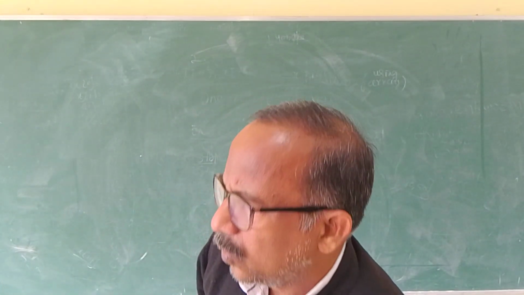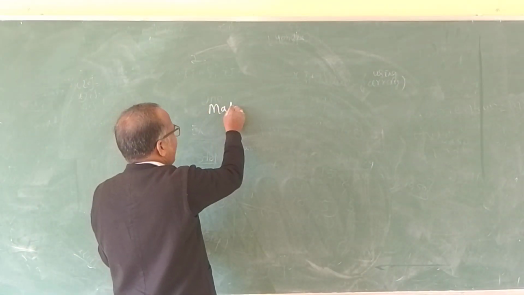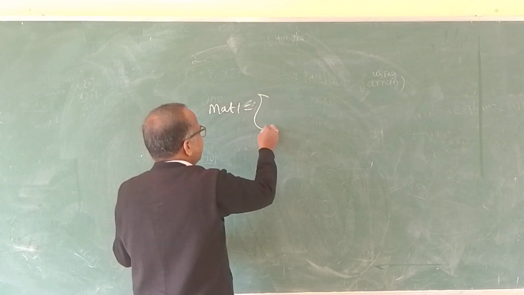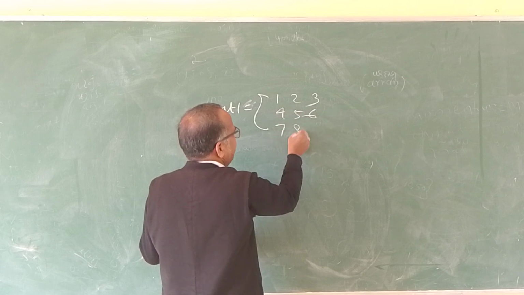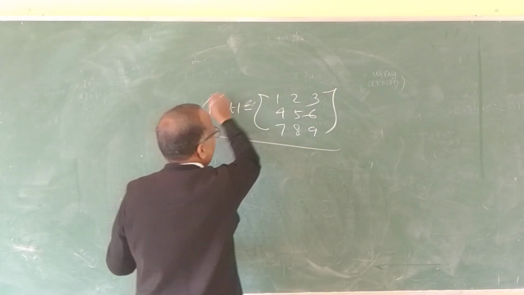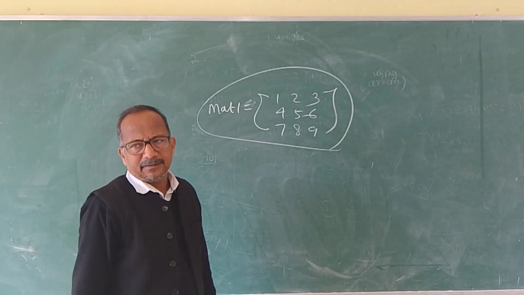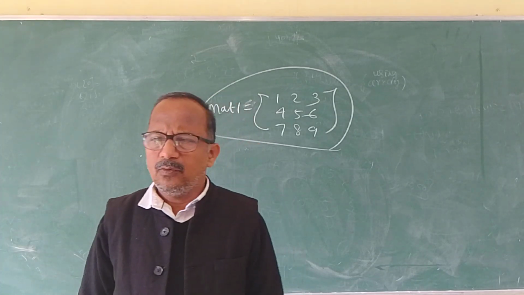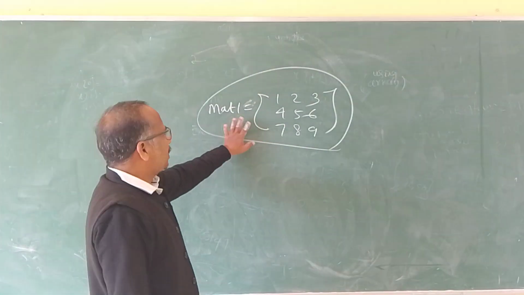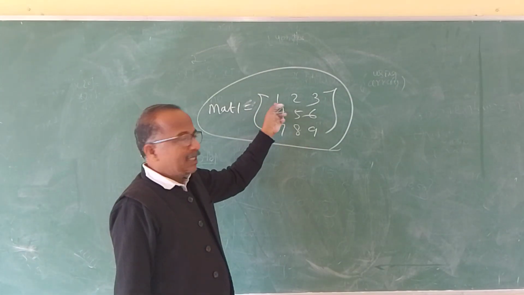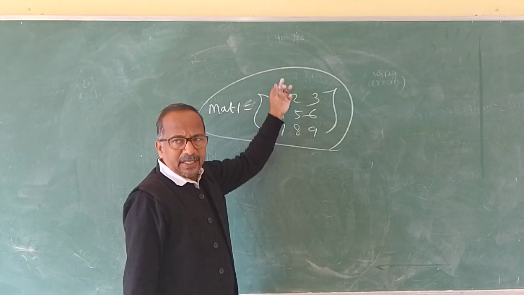Say for example I want to enter a matrix. Say mat1 is a 3 by 3 matrix, for example 1 2 3 4 5 6 7 8 9. I want to input the matrix and print the matrix. See, very simple. That means this matrix is a 3 by 3 matrix, 3 rows and 3 columns.